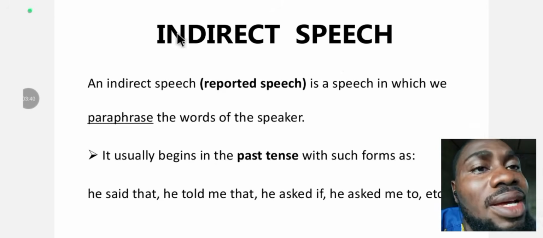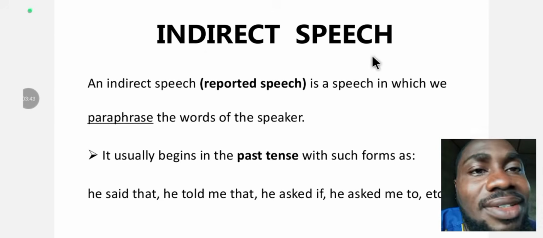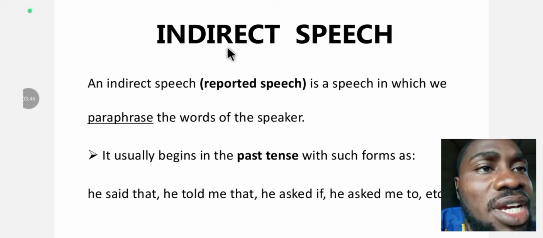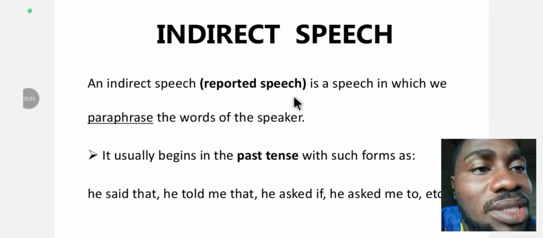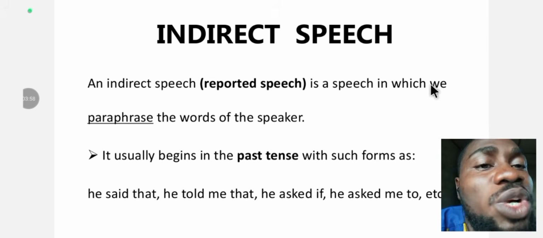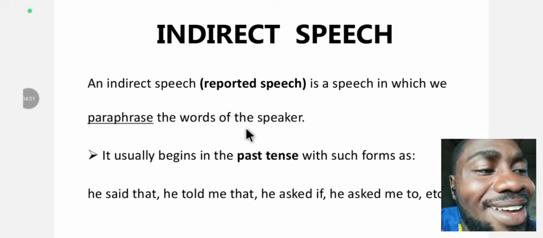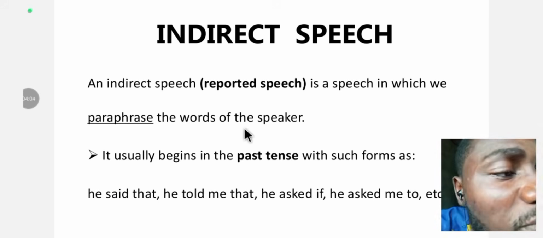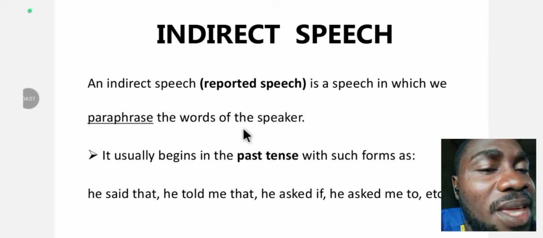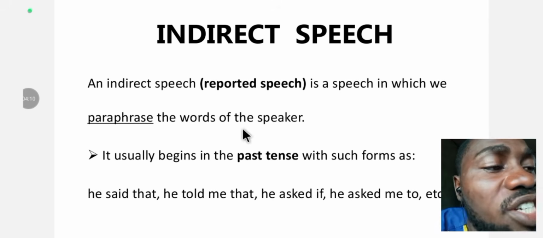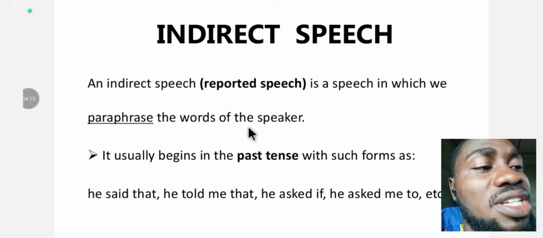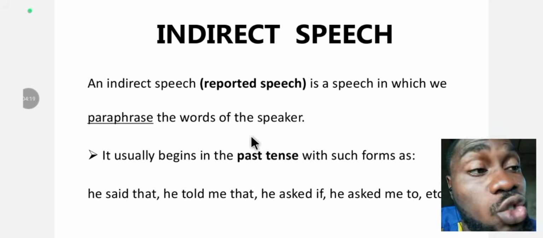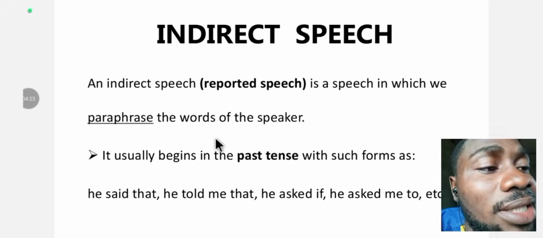Moving on. Indirect speech, in contrast. That's the opposite of direct speech. An indirect speech, which is also known as reported speech, is a speech in which we paraphrase the word of the speaker. We change the words of the speaker into our own words. That's an indirect speech. It's no longer direct. It's no longer as quoted by the speaker.